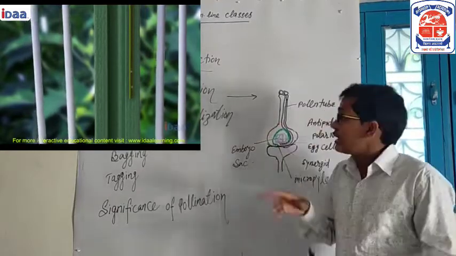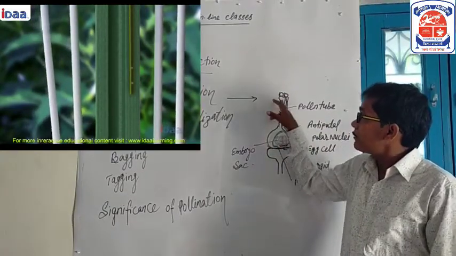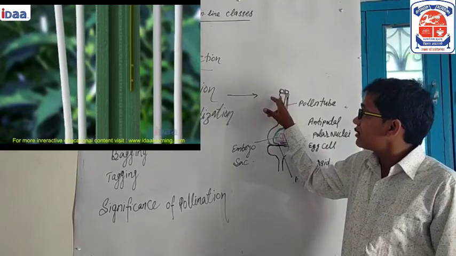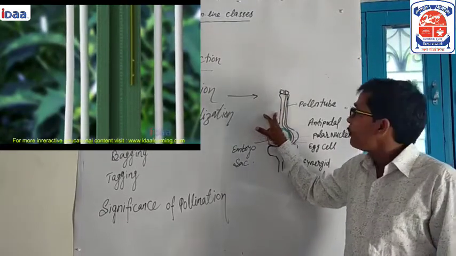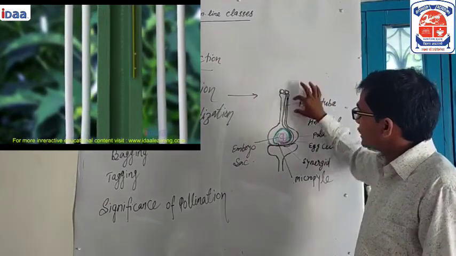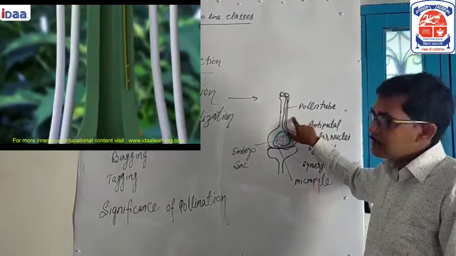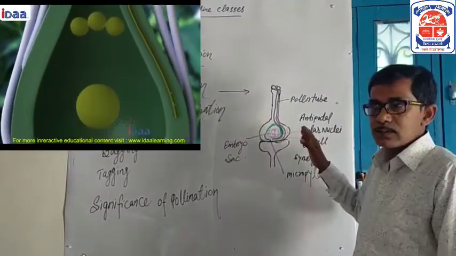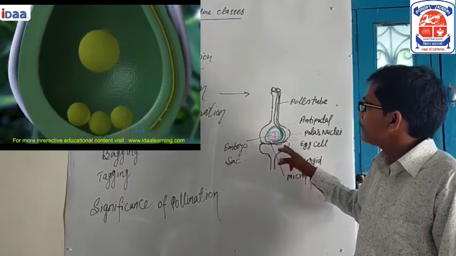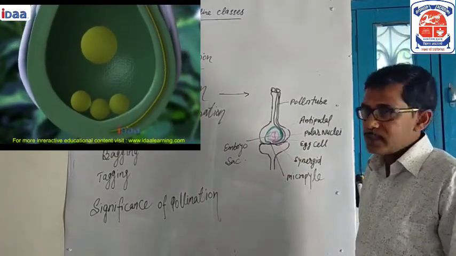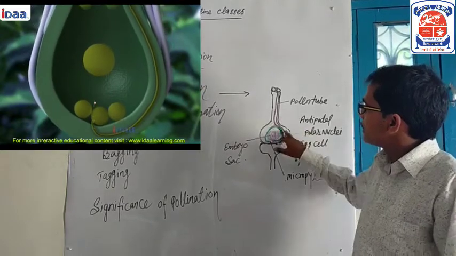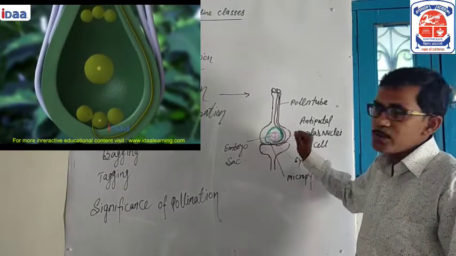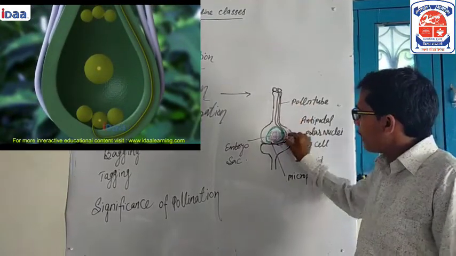When the right type of pollen grains land on the stigma, the pollen tubes are formed, carry the male gametes, and reach inside the embryo sac. The process of fusion and fertilization takes place when the male gamete enters inside the embryo sac through the pollen tube.